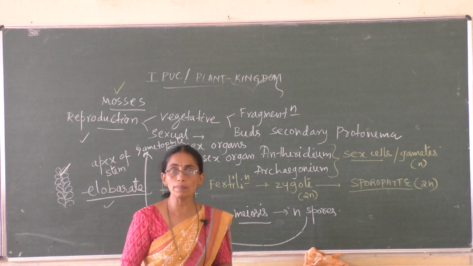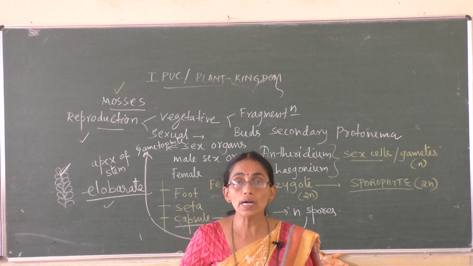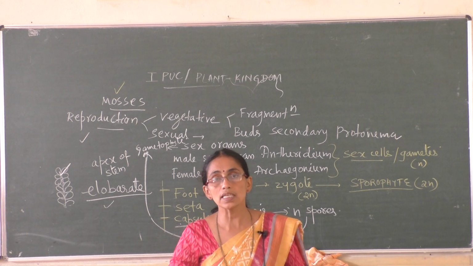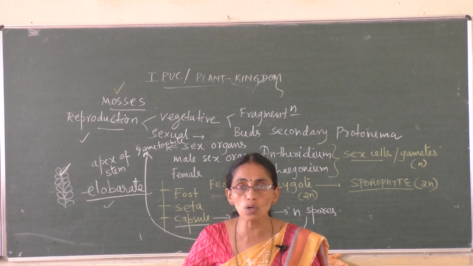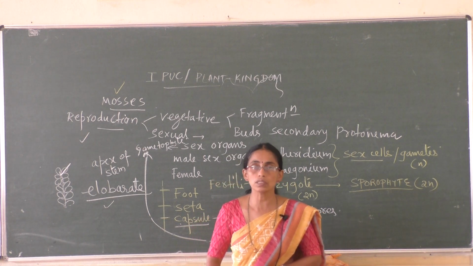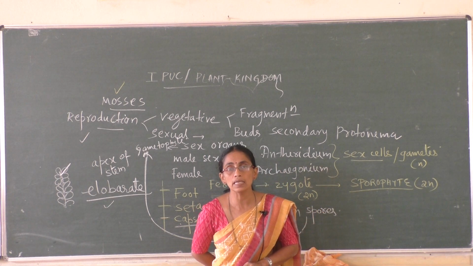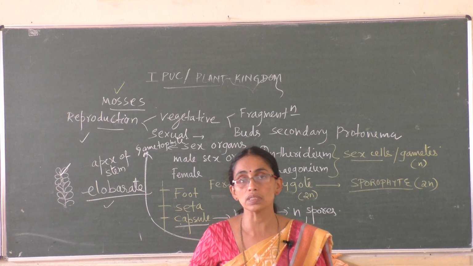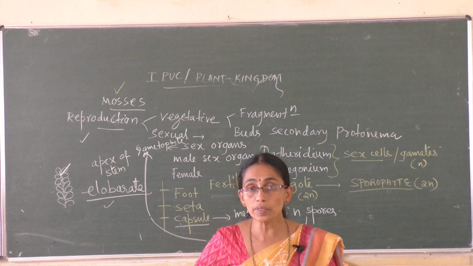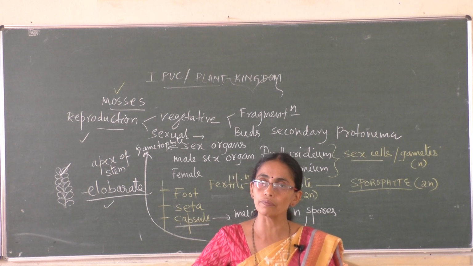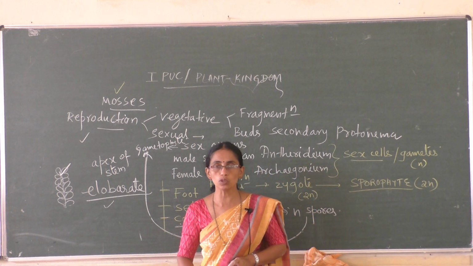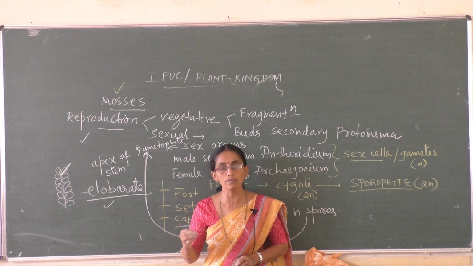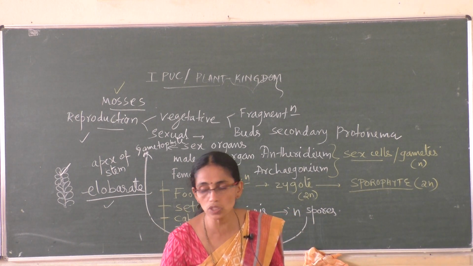Mosses reproduce vegetatively by fragmentation and by buds on the secondary protonema, and sexually by sex cells. The sex cells fuse to form a zygote, and the zygote grows and becomes the sporophyte. The sporophyte of mosses is elaborate, with foot, seta and capsule. A portion of the capsule undergoes meiosis and produces haploid spores. Dispersion of spores is also elaborate compared to liverworts. These spores, on falling on a suitable substratum and germinating, give rise to a new gametophyte. Members show alternation of generation.